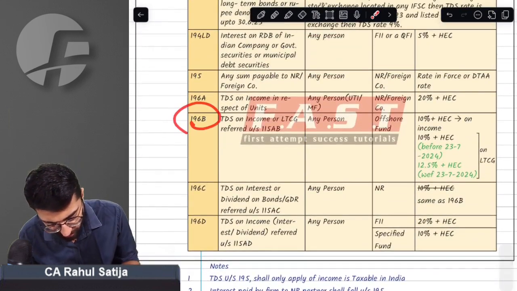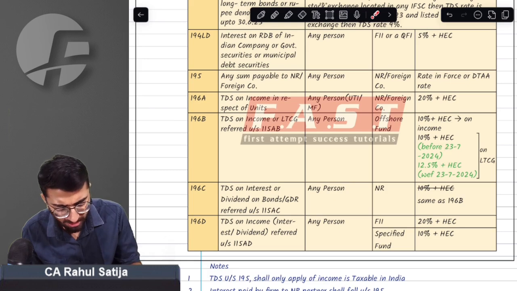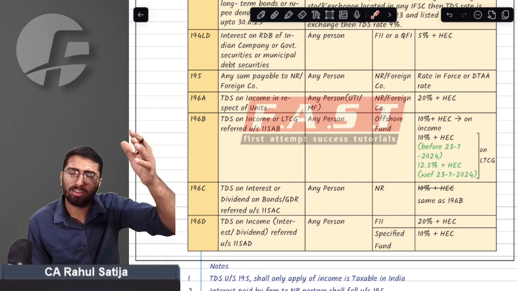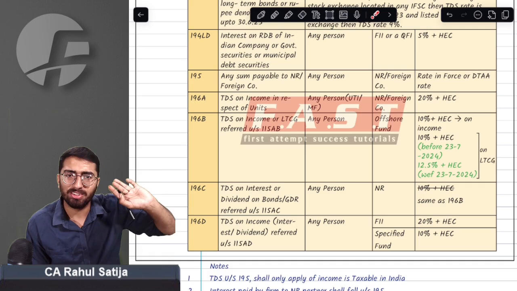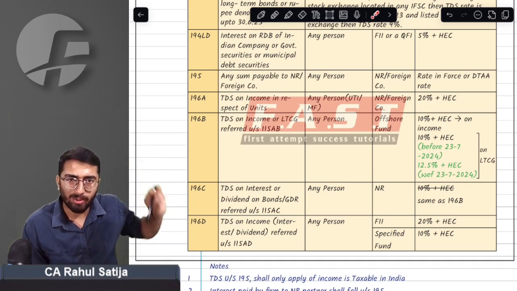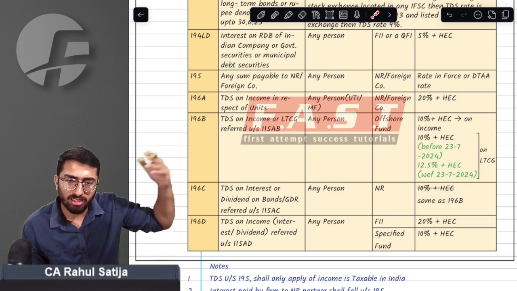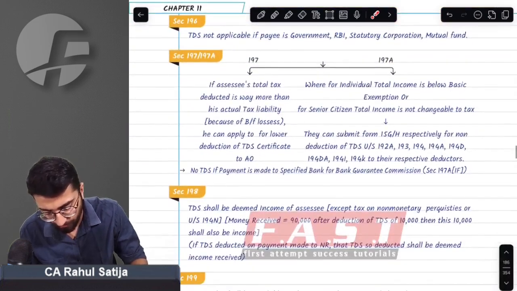Under section 194 B and C, we used to have the earlier tax rate of 10% on the capital gain, but this has been increased to 12.5%. Similarly, all the tax rates that were 10% have been increased to 12.5%. Everything that we have studied in capital gain has changed from 10 to 12.5% and 20 to 12.5%. So everywhere wherever TDS implications were there have been changed here itself accordingly.